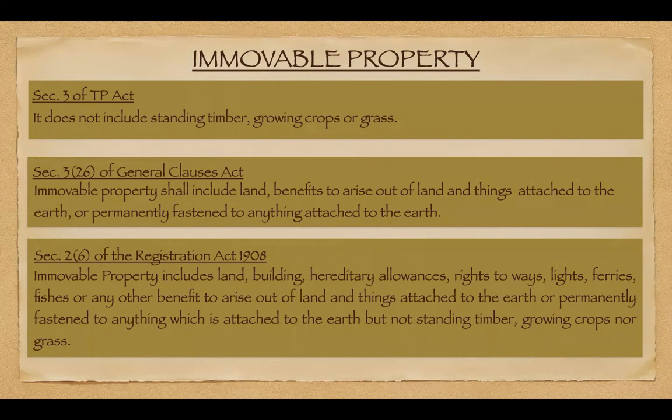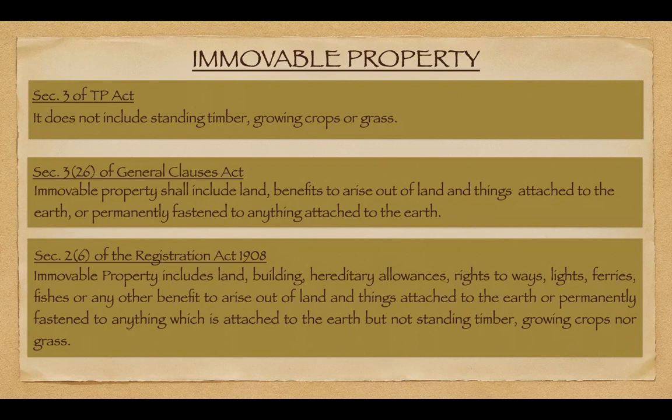So this definition, I said that it is the exhaustive definition because it clearly states what immovable properties include, and what it doesn't include are the exceptions to immovable properties. It clearly said that immovable property includes lands, the buildings on that land, the hereditary allowances or the hereditary property that we get from our forefathers, the properties, the lands and everything, the rights that we get from that, and the right to ways.